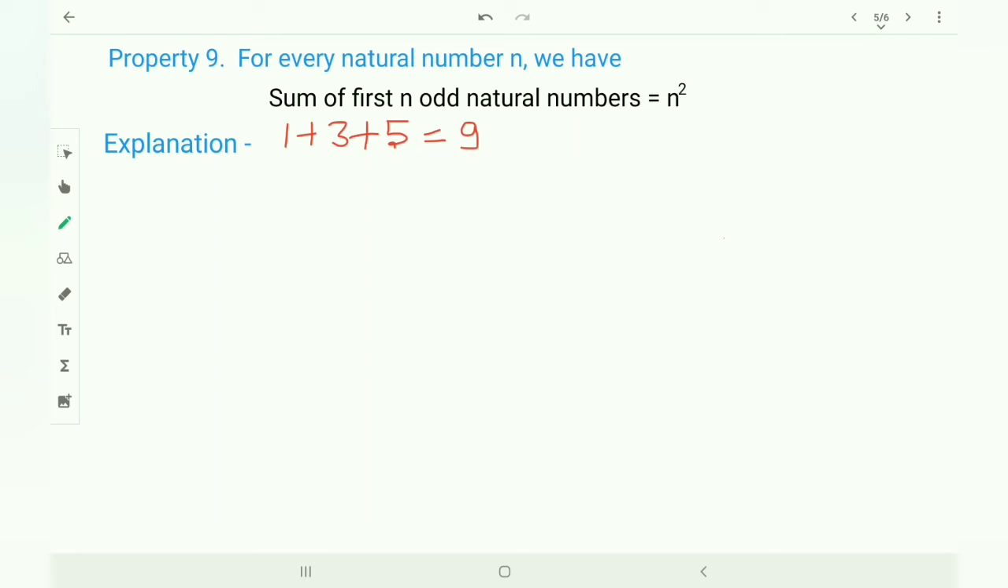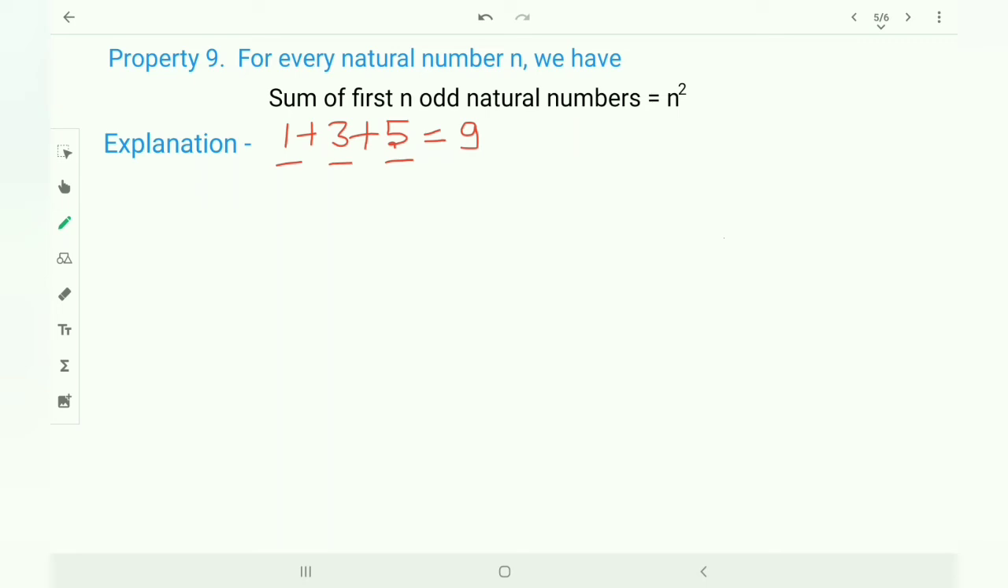How shall I do this one? I will do it by adding each number: 1 plus 3 is 4, and 4 plus 5 is equal to 9. But here we have one shortcut method. Only count the number of odd natural numbers, but first.